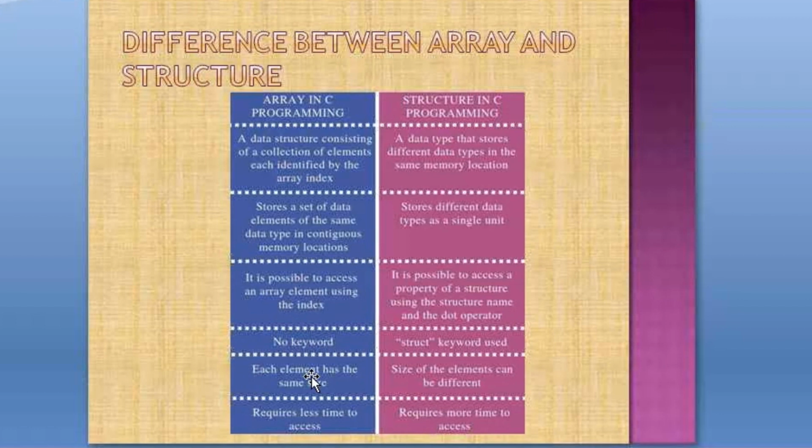Each element has the same size because an array is using similar type of elements. So the size of each and every element is the same, as well as the size of the elements can be different in the structure because we are defining different types of data for a structure. Array requires less time to access, because no dot operator is used, we can directly access the element. Structure requires more time to access the element.